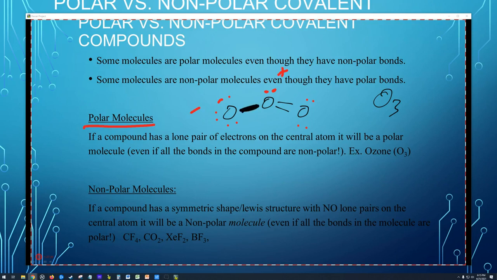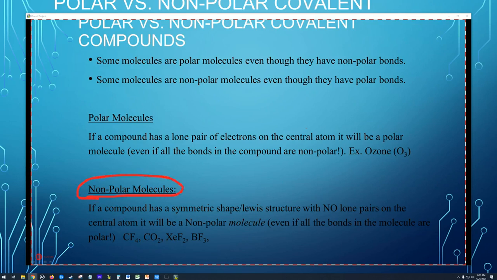But the distribution of the electrons in this molecule, because one side has a double bond, the other side has a single bond, means that there's going to be a dipole going to that negative side. So that's just a rare occurrence. And that one's not super important. What's more important is the fact that there are some compounds that are non-polar molecules.